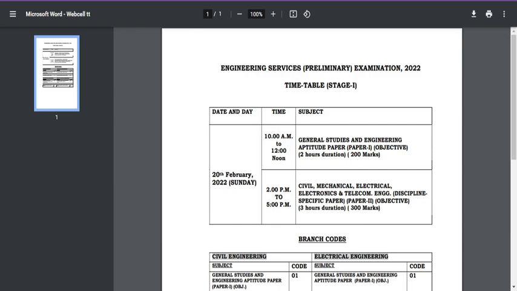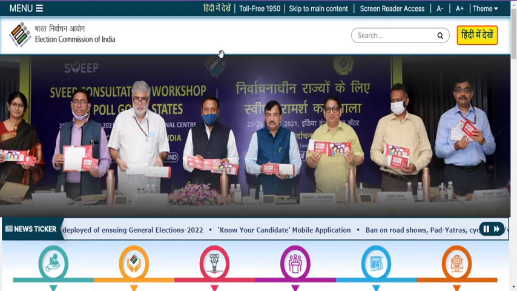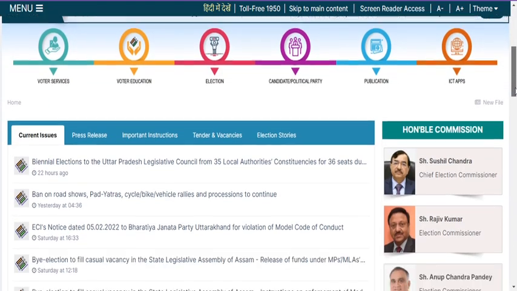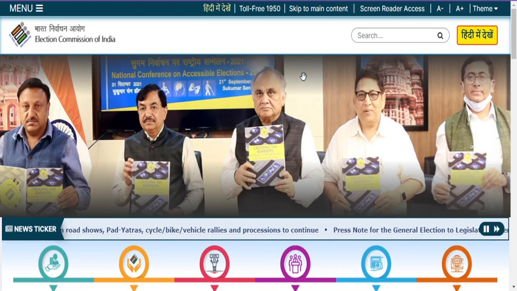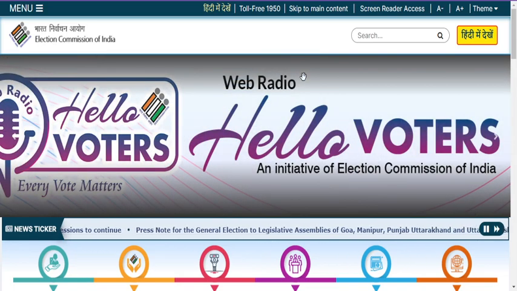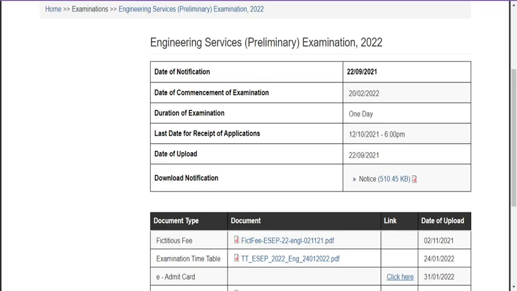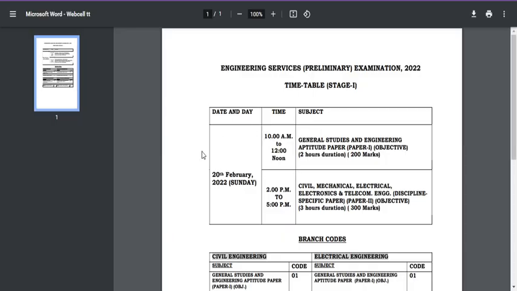The date and timing are given by the Election Commission only, and with respect to the timing for casting votes, generally polling is from 7 a.m. to 6 p.m., whereas in northeastern states and North India they close the poll by 4 p.m. or 5 p.m. in the evening. So please keep in mind 7 a.m. to 5 p.m. And if you check your examination timing, the date of the exam is 20 February, from 10 a.m.